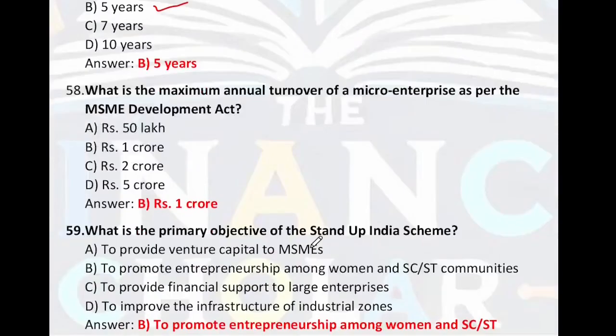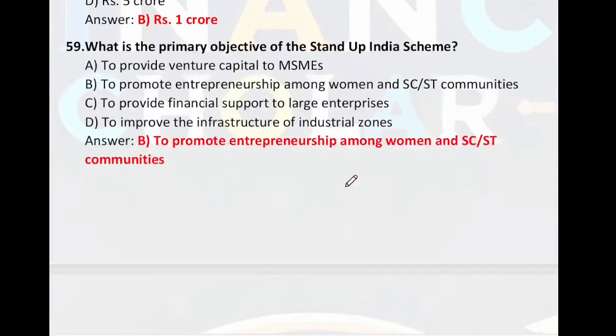What is the maximum annual turnover of micro enterprises as per the MSME Development Act? Right answer is 1 crore. What is the primary objective of Stand Up India? To promote entrepreneurship among women and the SC/ST community.